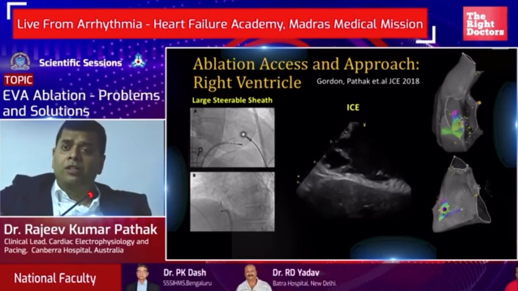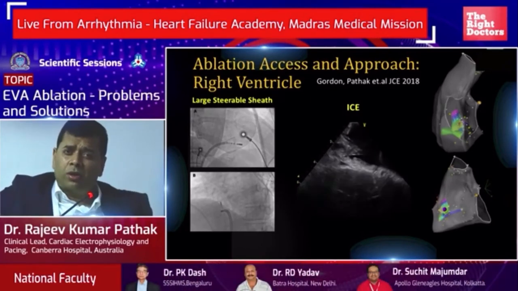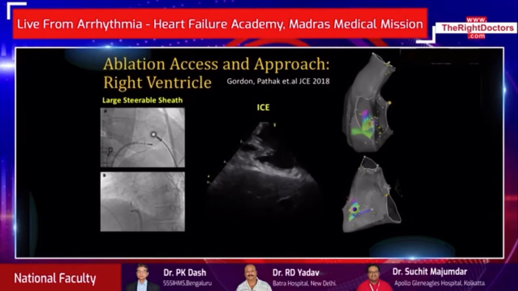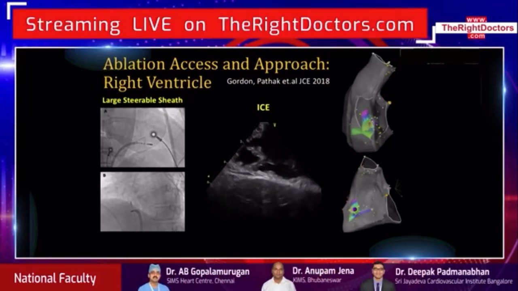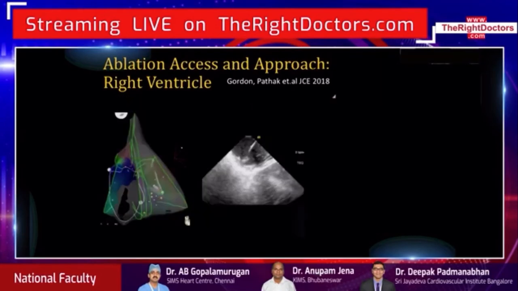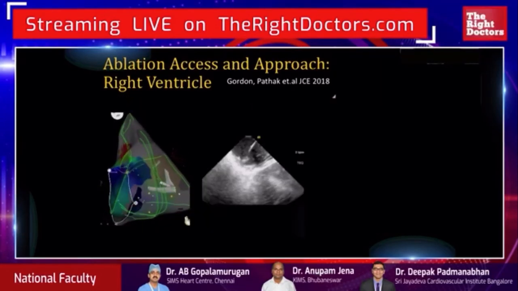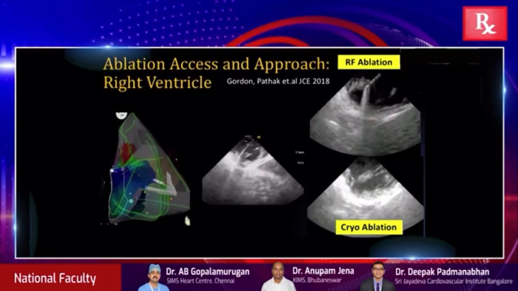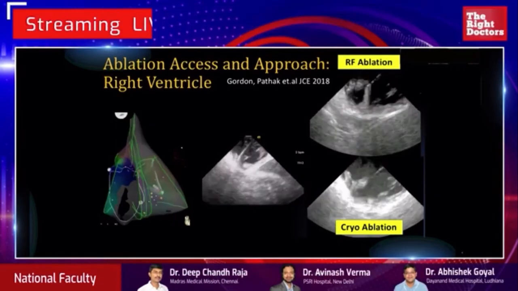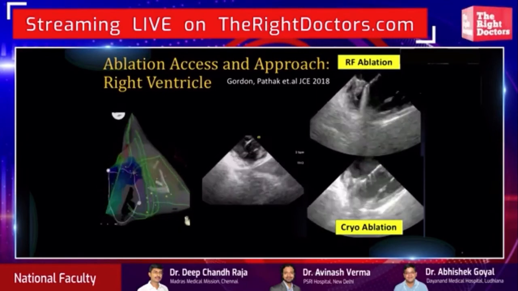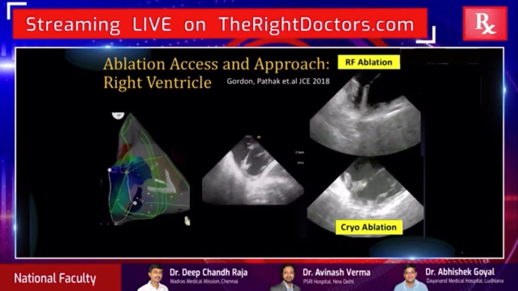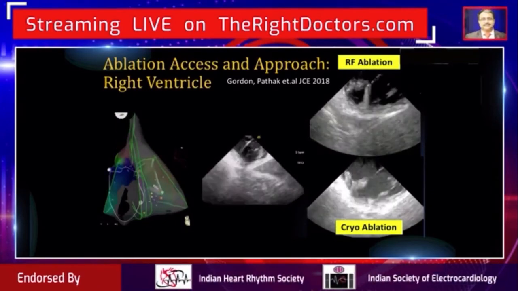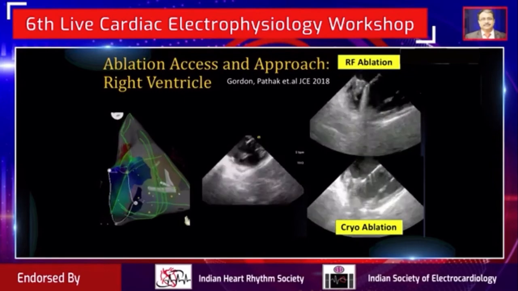Especially in these cases where you're finding it difficult to have good stability, use of a high voltage, so to start with 30 to 40 volts rather than starting with 25 and titrating up, is going to be effective. Use of image integration is again important. And in those cases where you still find it challenging, use of cryo to have good catheter stability. As you can see here, we are really struggling to maintain catheter stability. Use of cryo, you're stuck there and you'll be able to provide an effective lesion in those cases. And of course, the case was successful.